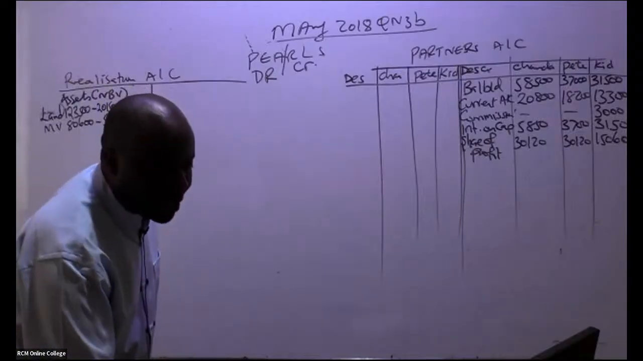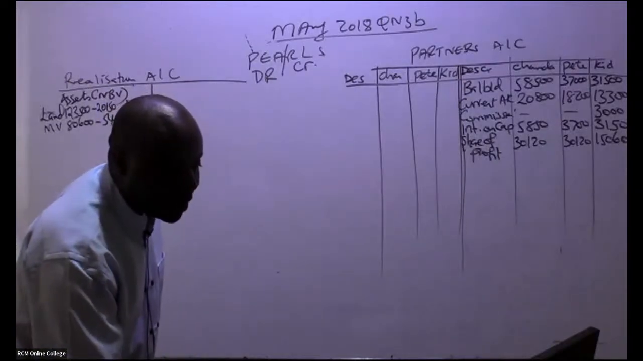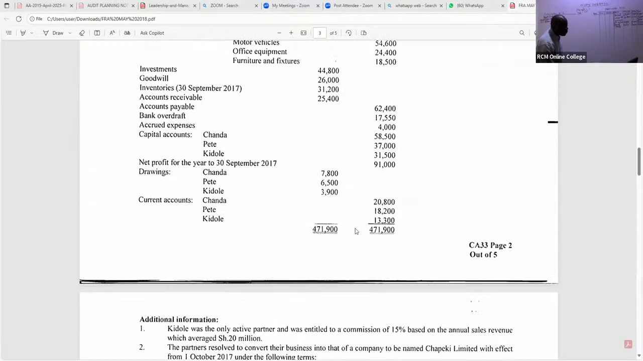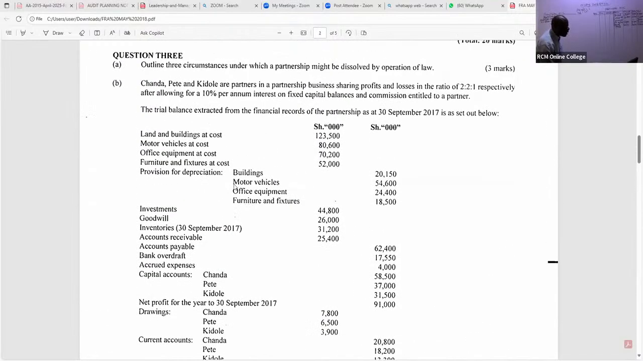We pick on the next item that was realized to the new company. So you can see we have office equipment. This was transferred to the new company. So for office equipment, now go back to the net book value. I'll just write equipment. For equipment, I can see 7,200 was the cost. I subtract the provision for equipment, which is 24,400.